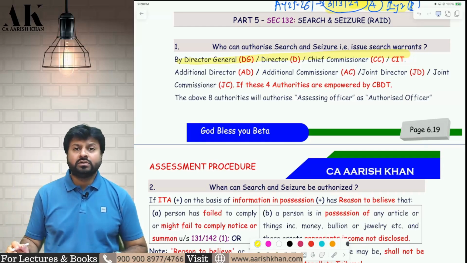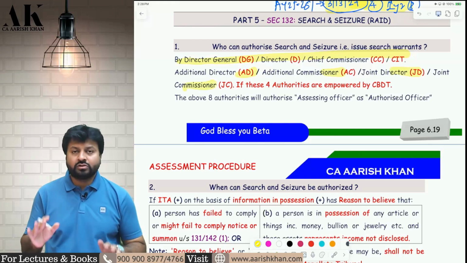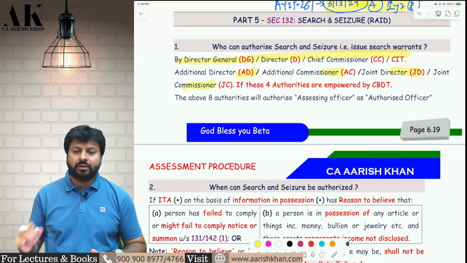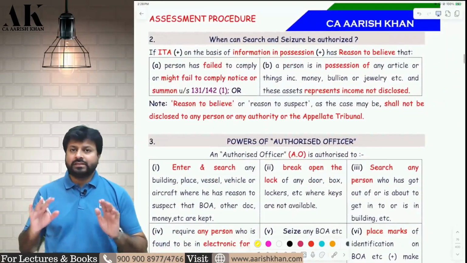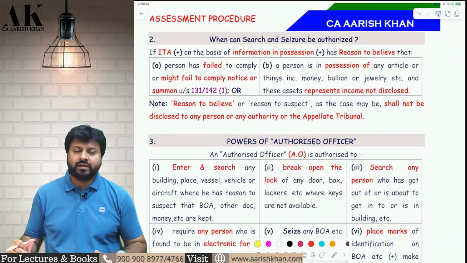And the 4 authorities to whom the power is given, but it is not absolute power, they have to take approval from the higher authority, that is from CBDT: additional director, additional commissioner, joint director, joint commissioner. So in all there are 8 authorities, out of which 4 have absolute power, 4 have to take approval from CBDT. Okay, now all the discussions over here are divided into small parts, so I will discuss all of them in small parts.